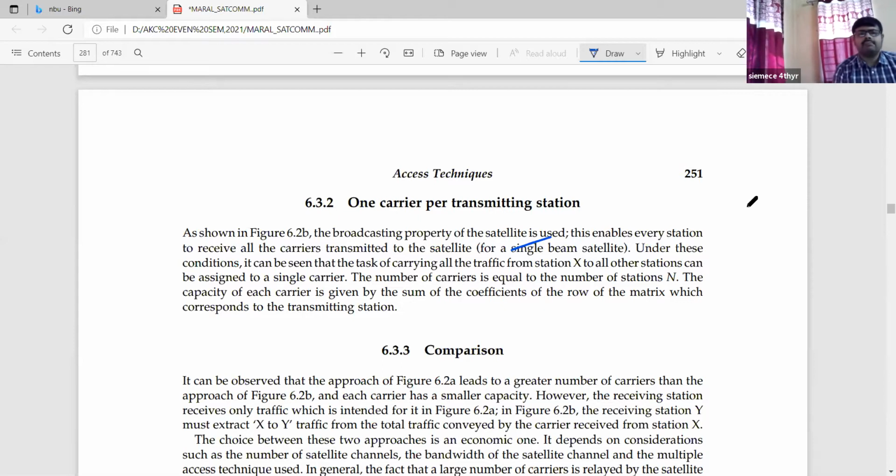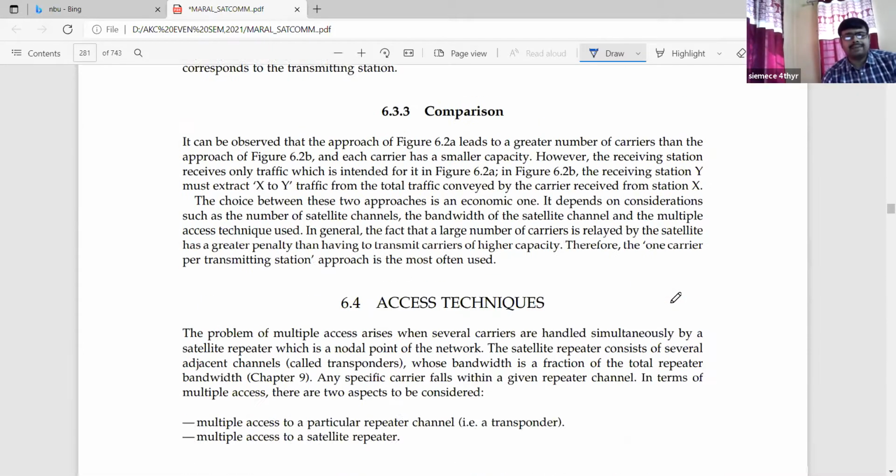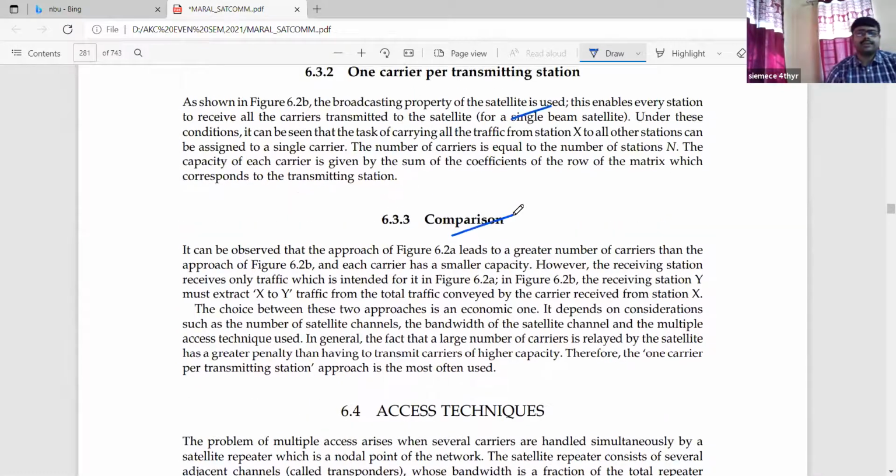So if you remember, the same kind of calculation, the same kind of approach we have already adopted in normal common telecommunication theory. In telecommunication engineering, you have studied the same kind of link establishment theory. Now, if we compare, what is the comparison? It can be observed that there are two different mechanisms, figure 6.2a and 6.2b, two different connection diagrams we have just now seen.